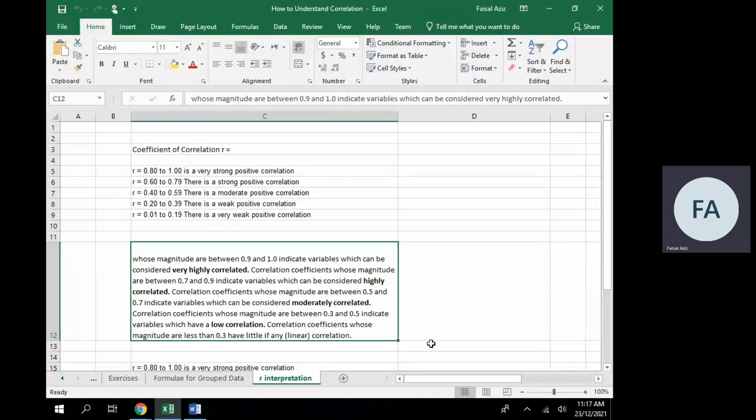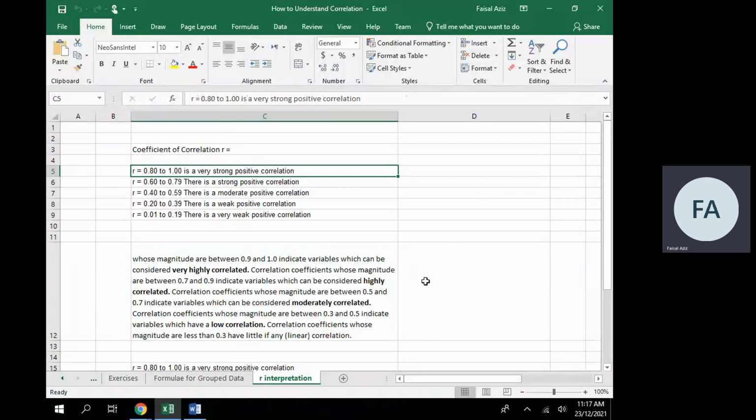The correlation value lies between -1 and 1. If correlation comes to 1, we can say it is a very strong positive correlation. And we have defined a band.